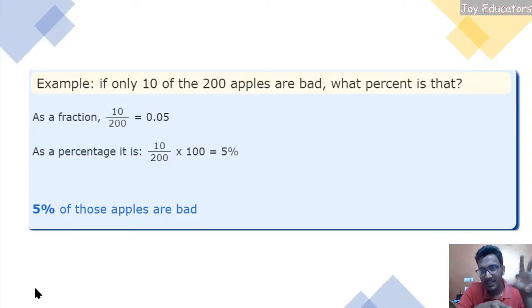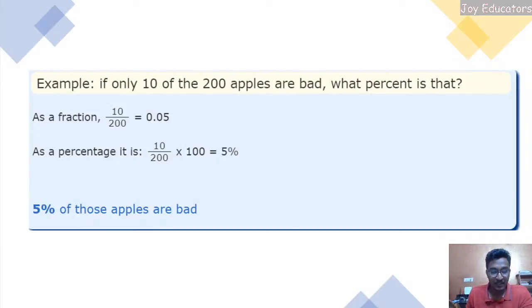So how? There are 10 apples out of 200 apples which are bad. So we are taking 10 apples out of how many apples? Per 200, which will be the fraction 10 by 200, which is 0.05. If I take it as a percentage, it's going to be simple: 10 apples out of 200 apples into 100, which will be 5%. 5% of the apples are bad.